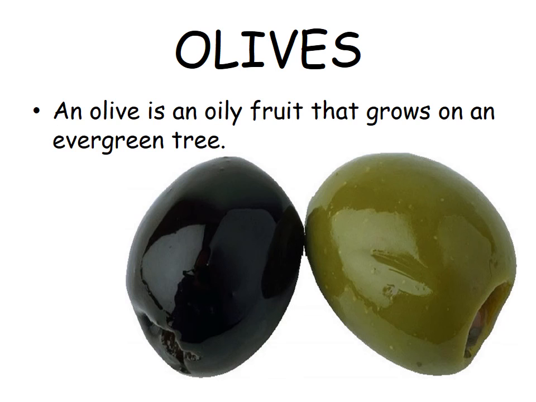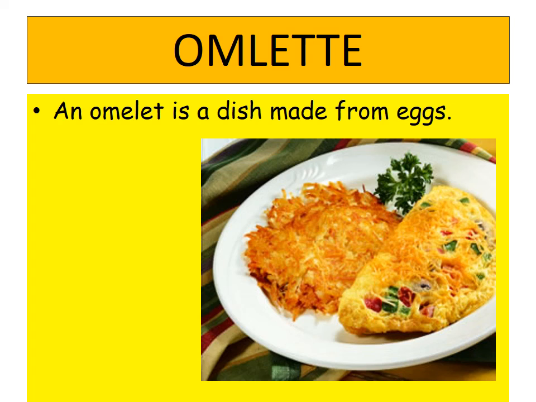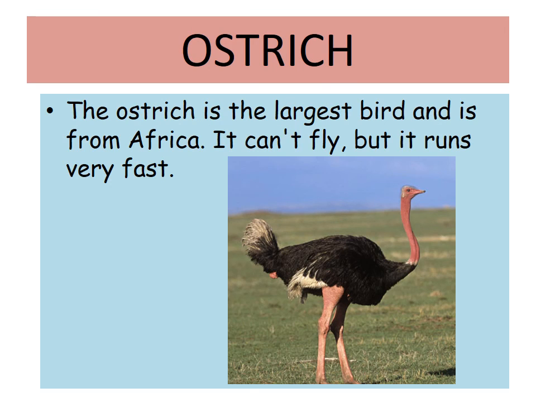Olives. An olive is an oily fruit that grows on an evergreen tree. They come in 2 colors, black and green. Omelette. An omelette is a dish made from eggs. Ostrich. The ostrich is the largest bird and is from Africa. It cannot fly, but it runs very fast.